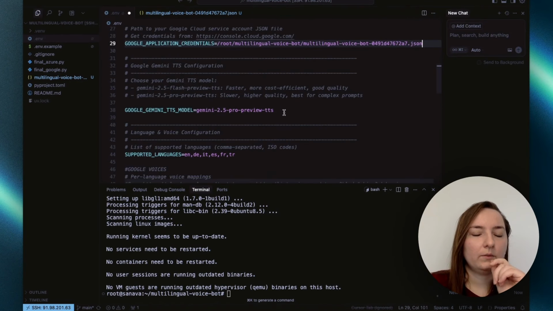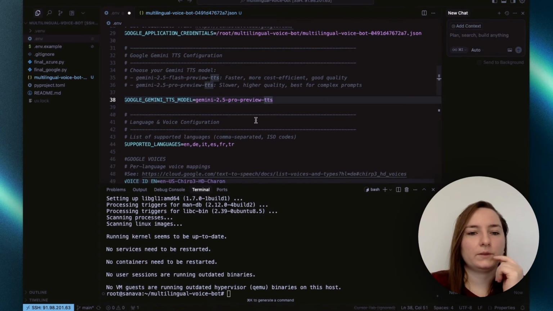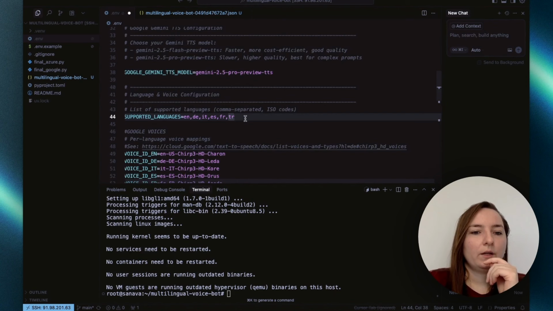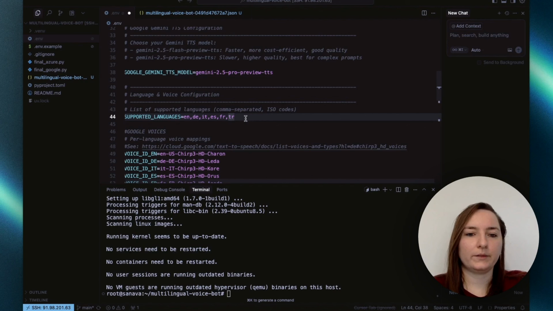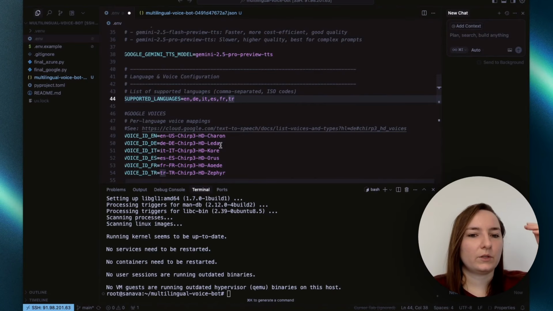Nice. Then I need to specify my TTS model that I want to use. Here I use Pro, but you can also choose between Flash and Pro. Pro is the better one. Here I'm specifying the languages that I want to use. If you want to use other ones, you can change these, but you have to make sure that the languages that you want to use are supported by Gladia as well as by the TTS that you use. So you should check that out first.